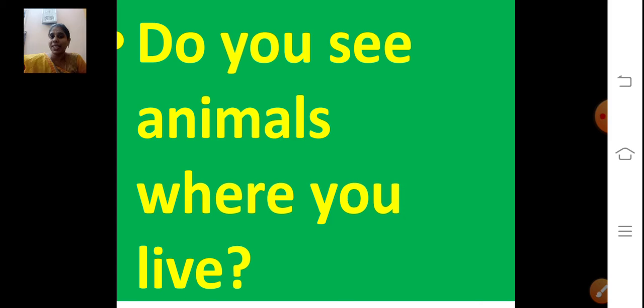Do you see animals where you live? Can you see animals nearby your surroundings? Yes or no? Yes, we can see so many animals, right? What are the animals that you can see nearby your house? Yes, you can see cats, dogs, cows, right? We can see so many animals nearby our surroundings, right?